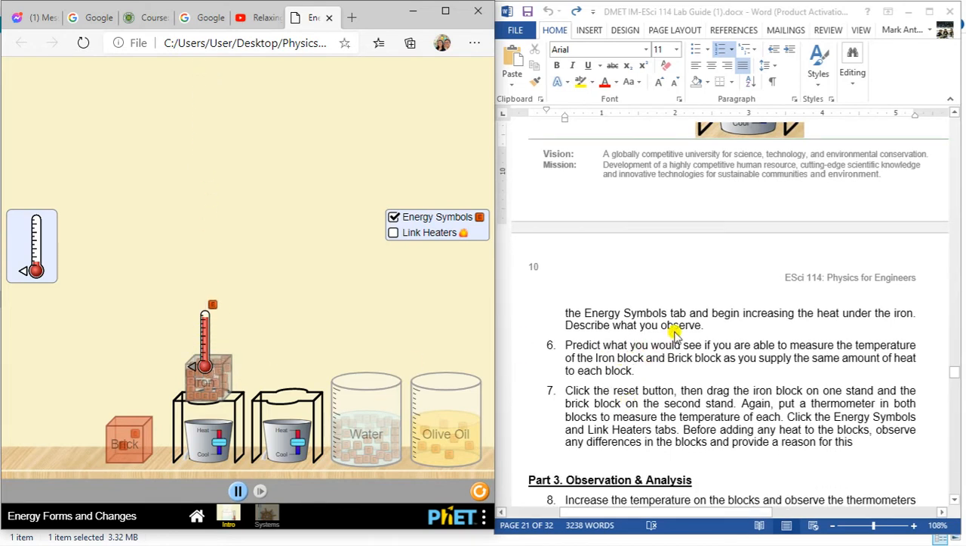Next, predict what you would see if you are able to measure the temperature of the iron block and the brick block. So, instead of this iron, i-hit si brick. But actually, if you want to replace this material, just press this button on the bottom right. Kani siya, this is actually a restart of the simulation. So click nimo ma-restart tanan og ma-uncheck po ning mga box diri check box.